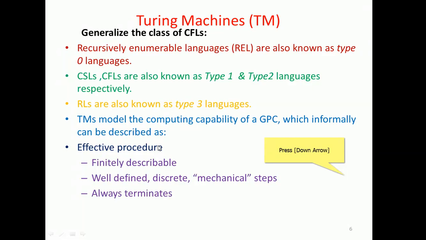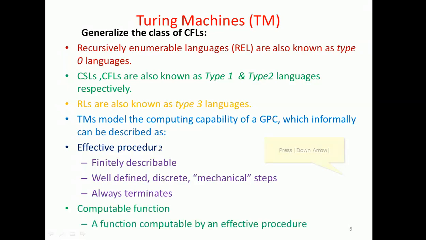So there has to be clarity in finishing whatever job is executed by the particular processor. That is the effectiveness of the procedure, and it shows its impact on the computation. Following this effective procedure is a quite important aspect.